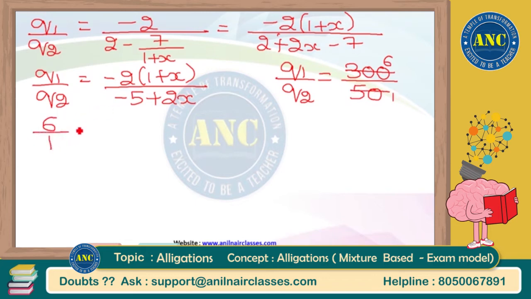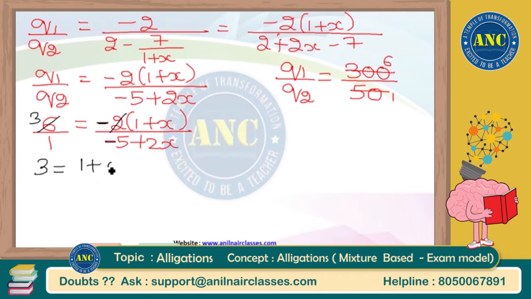I can substitute here. 6 by 1 is minus 2 into 1 plus x divided by minus 5 plus 2x. Further simplified, it can be written as 2 into 1, 2 into 3, and you can simplify it as 3 is equal to this minus. I will take common factor in the denominator also. Numerator becomes 1 plus x divided by, if I take minus common factor and simplify, it becomes 5 minus 2x. I hope you are understanding, sir. Right? It becomes 5 minus 2x in the denominator. I hope everyone is getting the point.